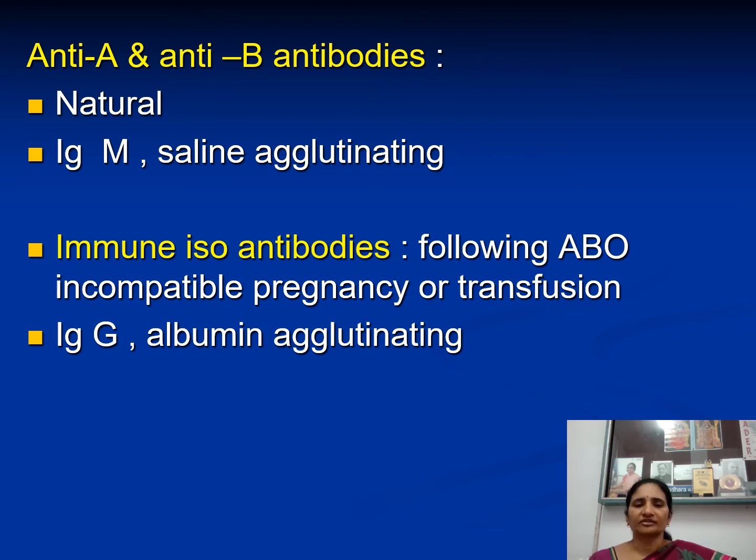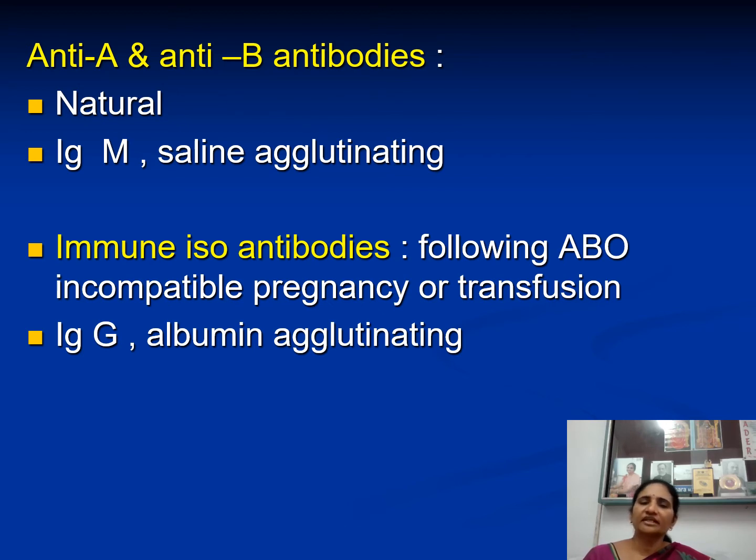But in some situations, that is following ABO incompatible pregnancy or transfusion, for example if B group blood is given to A group individuals, it is called ABO incompatibility. Then foreign antigens enter the body, because B group individuals won't have A antigen.